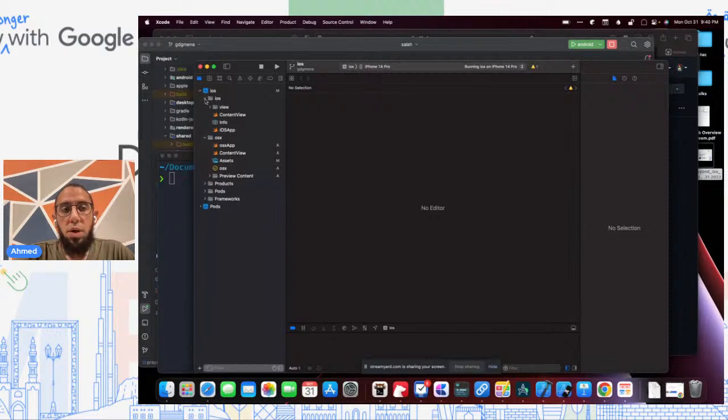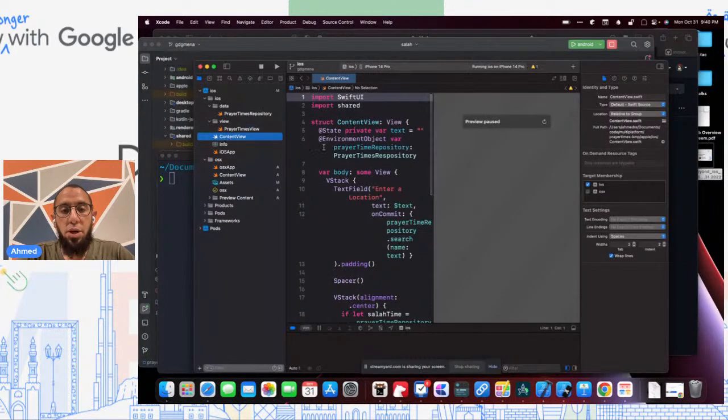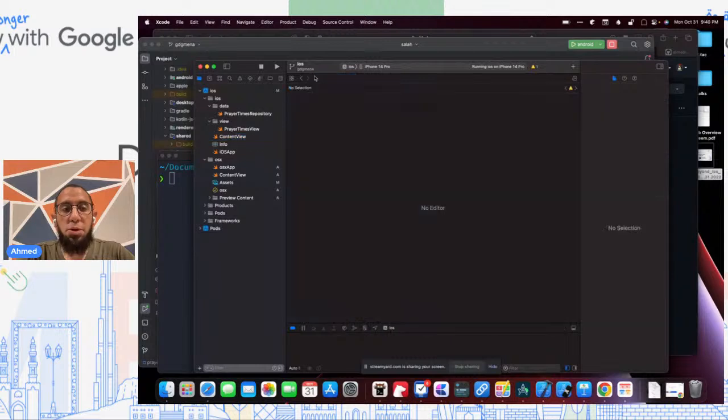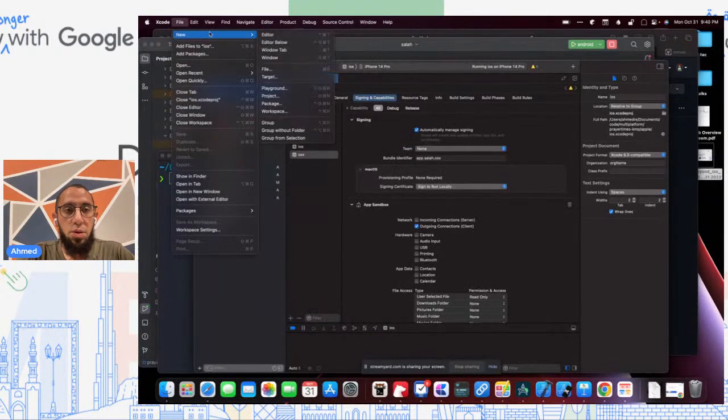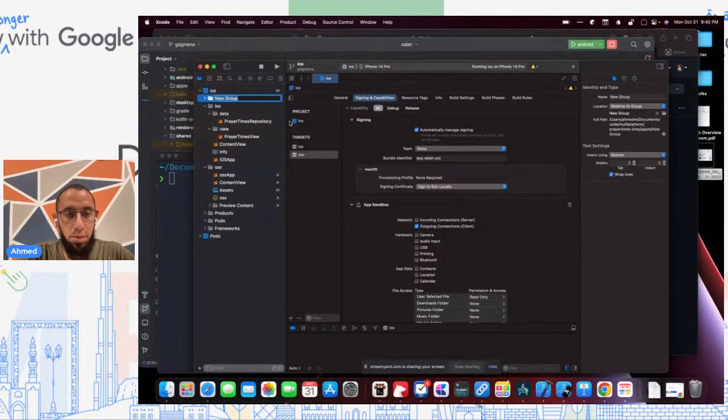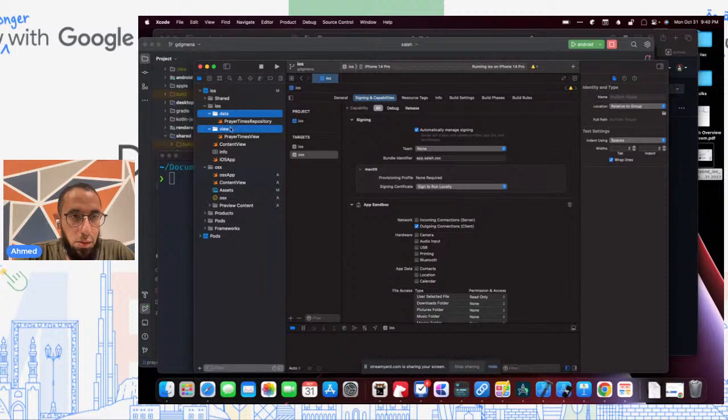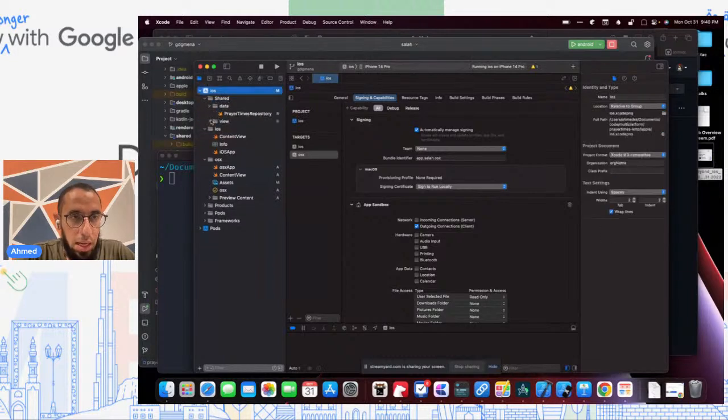So what do we really want to do here? We want to do something very similar to what we did when we shared between Android and desktop, which is we really want to share this data repository and the views, the Kotlin Multiplatform, the SwiftUI views, be it the prayer times or the prayer times wrappers, between iOS and macOS in this case. So we'll create a new group called shared, and we will move these two folders there. And we'll also move the content view there as well.